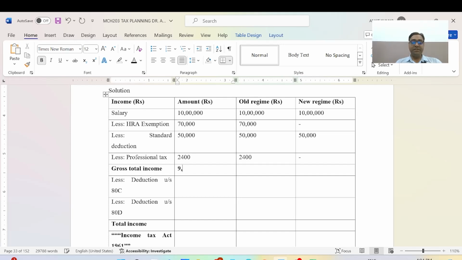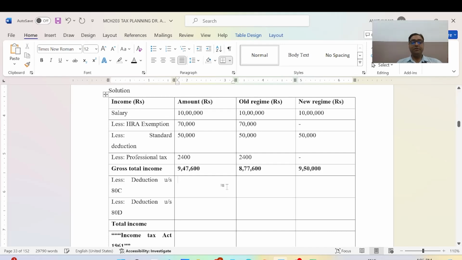Now gross total income is 9 lakh 47,600 as per the information given in the question, and in the new regime it will be 9 lakh 50,000 as per the new tax law.